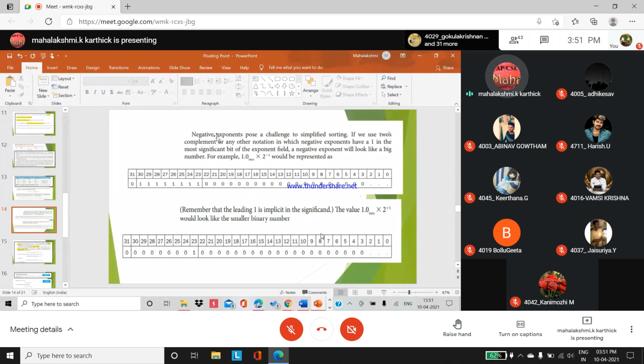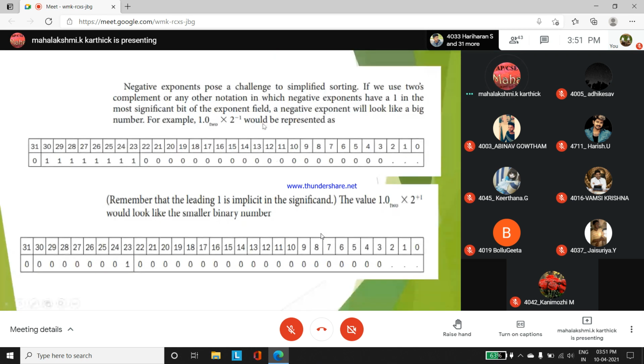See, note whenever you get a negative exponent. In this case, you have a negative exponent. A negative exponent value like minus 1 poses a challenge to simplify sorting. So what do you have to do? If we use 2's complement or any other notation in which negative exponents have a 1 in the most significant bit of the exponent field.